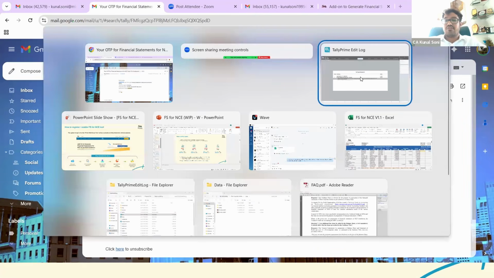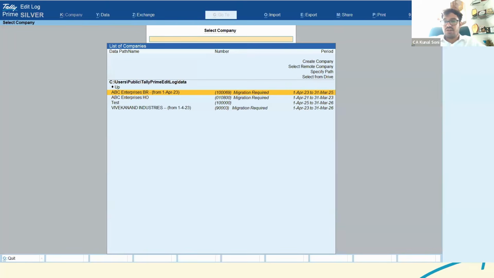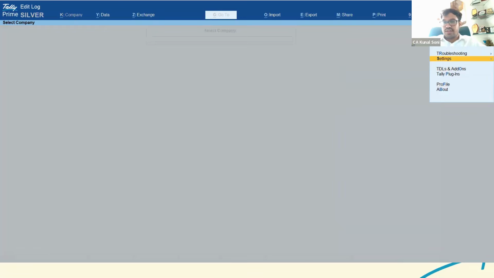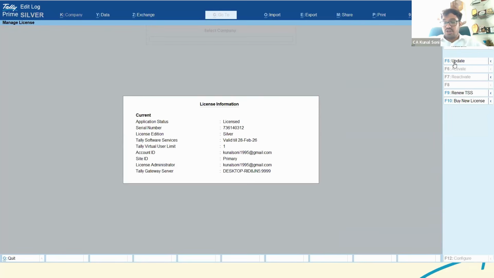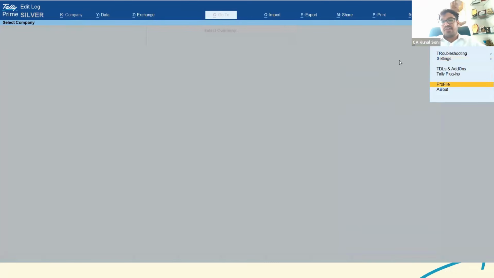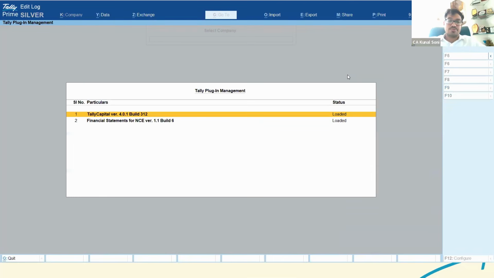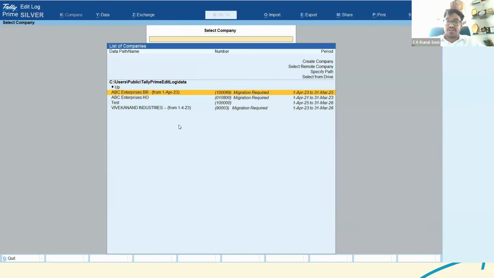Once the same has been activated, the first thing you are supposed to do is go to F1, go to settings, license, manage license. You need to update your license so that the plugin is loaded in your Tally. Once you have done the same, there is an option here for Tally plugins. This particular option would be available: the financial statements for non-corporate entities. So hope the same is clear.